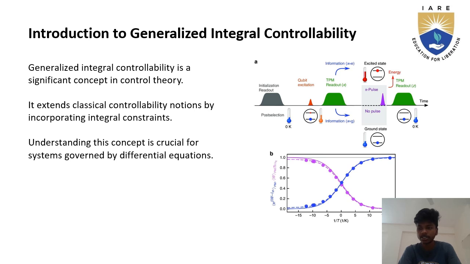The key point is system description. Consider a linear time invariant LTI system described by x dot equals Ax plus Bu, y equals Cx plus Du, where x is the state vector, u is the control input, y is the output, and A, B, C, D are the system matrices. This is the introduction to generalized integral controllability.